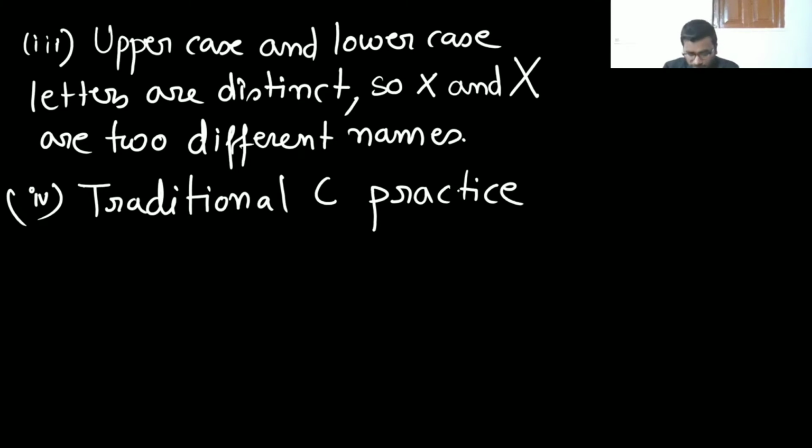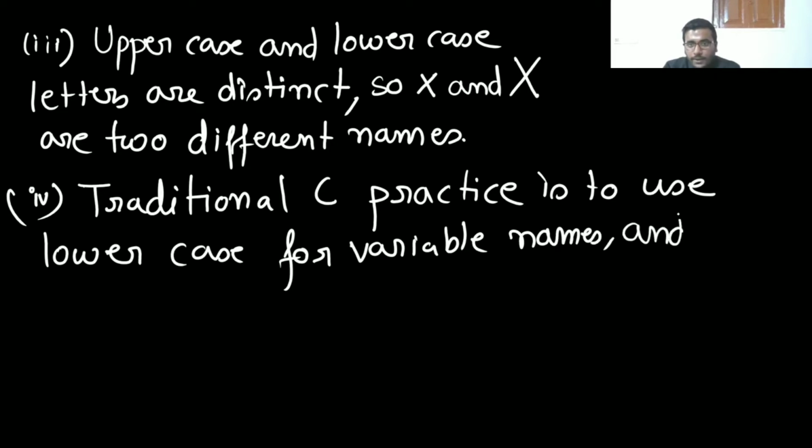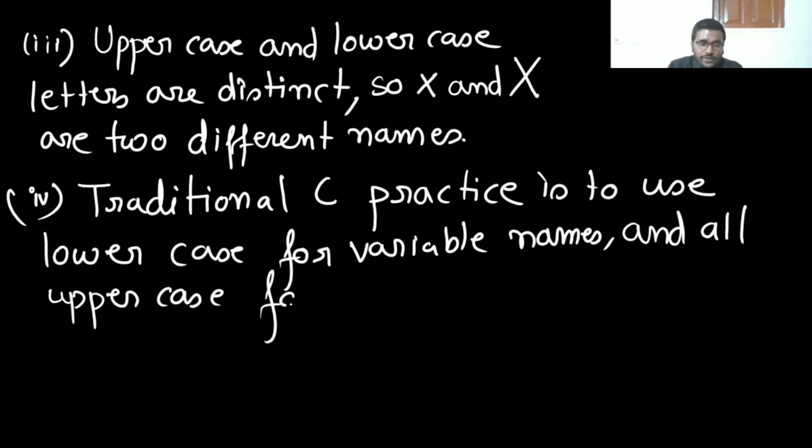So the traditional C practice is to use lowercase for variable names, and all uppercase for symbolic constants.